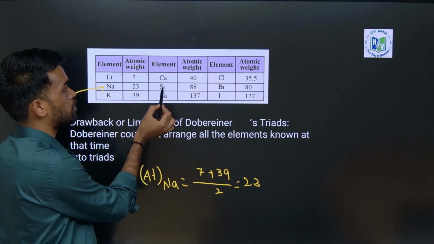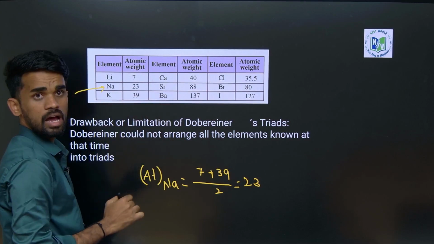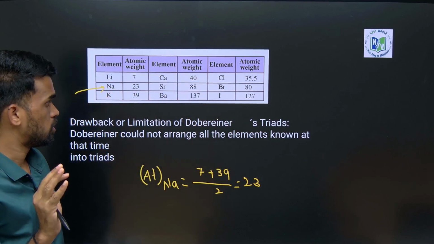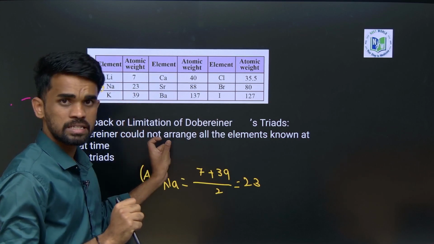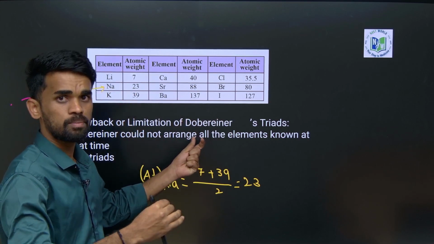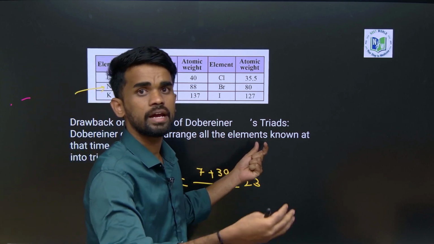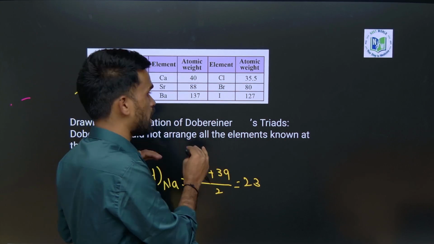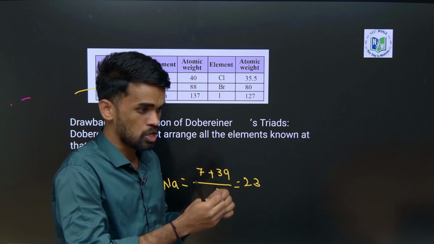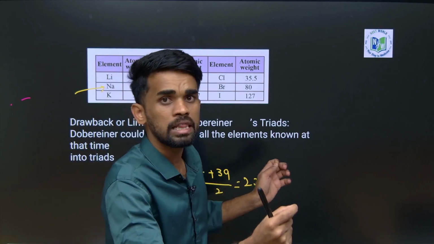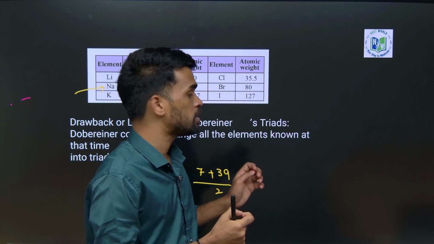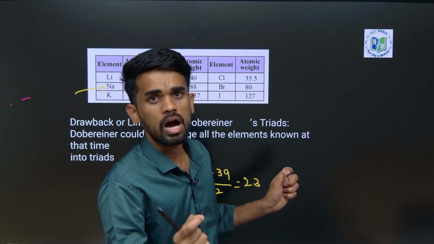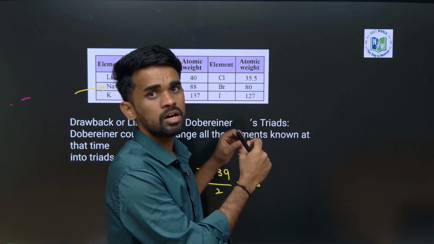Similarly, it is also applicable for calcium, strontium, barium, and also chlorine, bromine, iodine. These triads you have to remember. Only a few sets of triads were given by him, but it is not applicable to all the elements known at that time. Therefore, Dobereiner's triad was not accepted, because it is not applicable to all known elements, right? They may have thought it was a coincidence because it applied only to a few elements. Therefore, this triad failed.